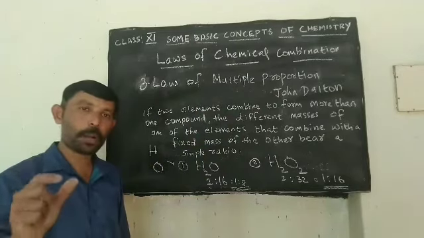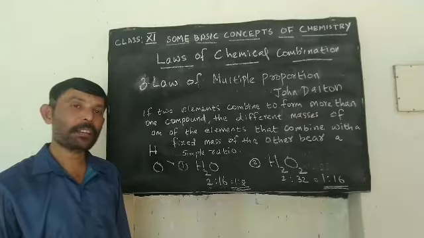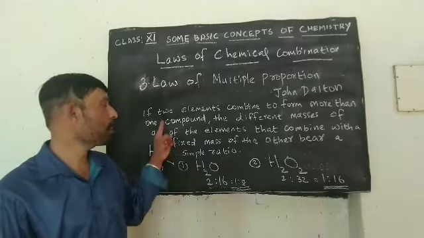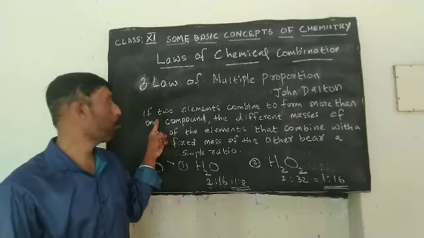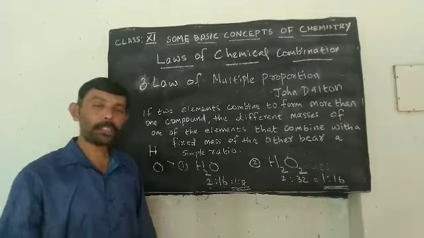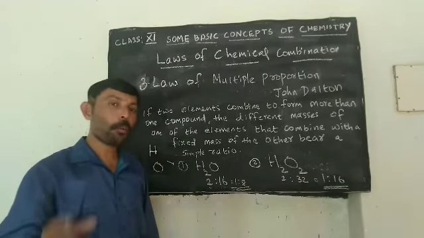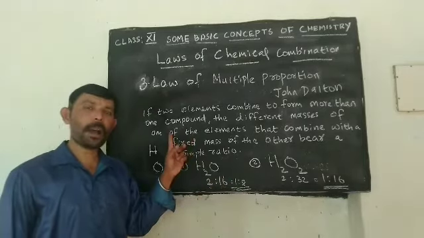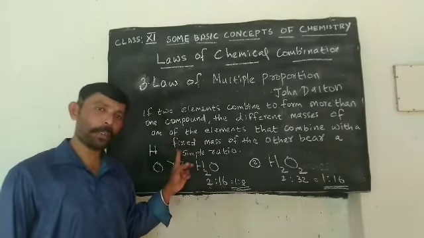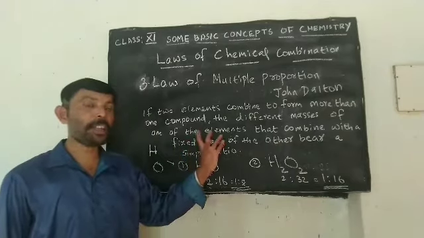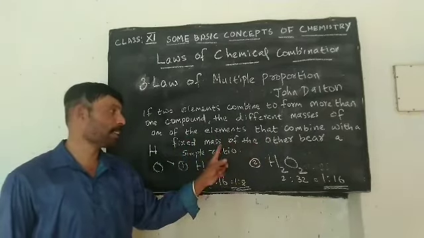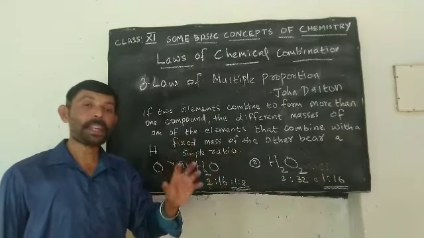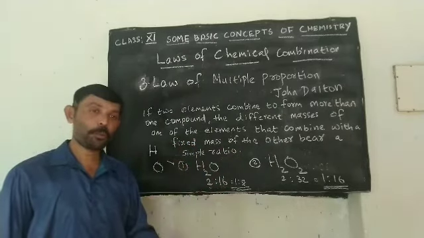This was proposed by John Dalton, and we can define this law in such a way that if two elements combine together to form more than one compound, the different masses of one of the elements that combine with the fixed mass of the other will bear a simple ratio.